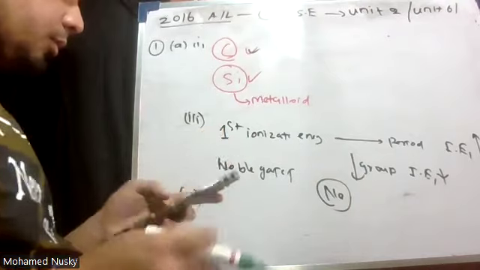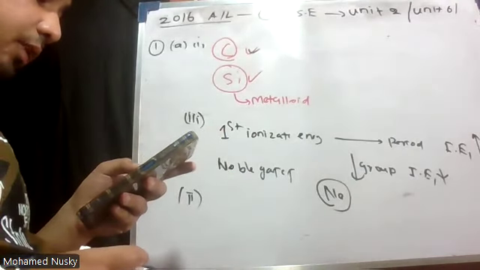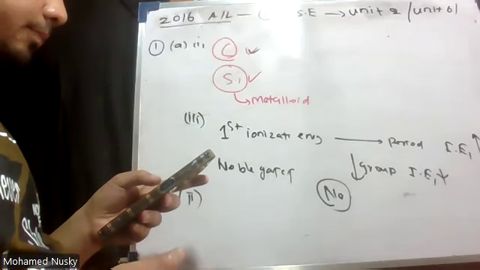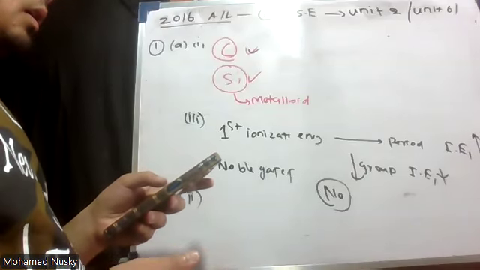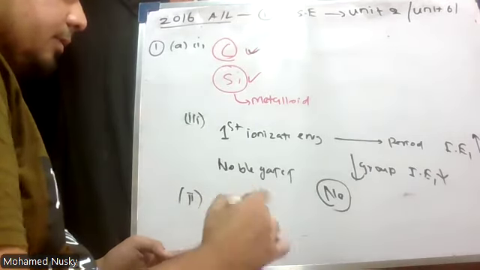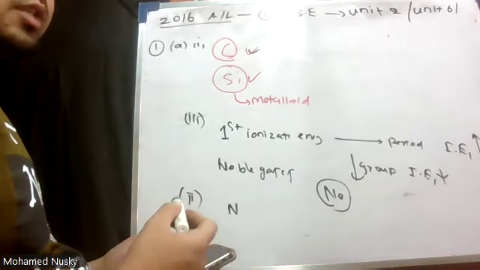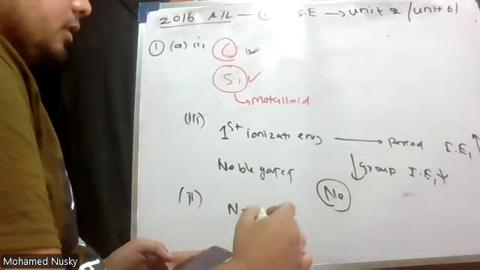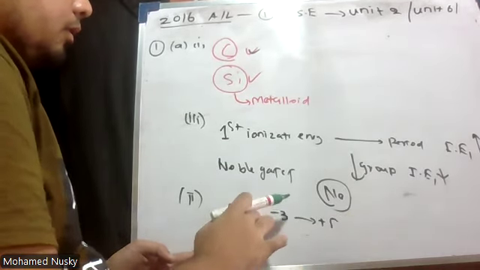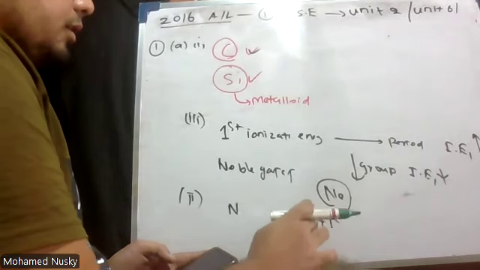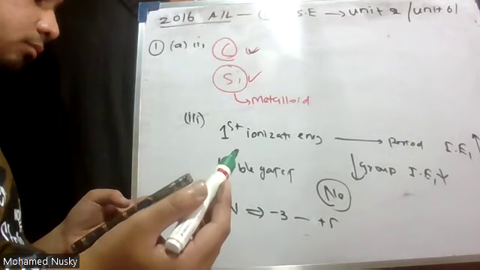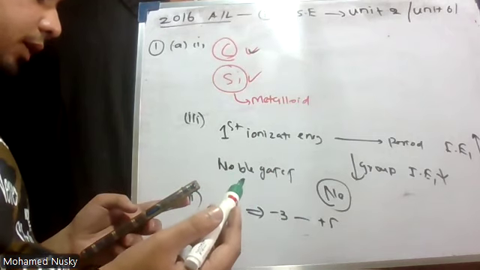Now, let's see Roman number 2. Identify the element that exhibits the widest range of oxidation states. In our syllabus, we can take nitrogen. What is the range of oxidation numbers for nitrogen? The range is from -3 to +5. Boron we can't take.